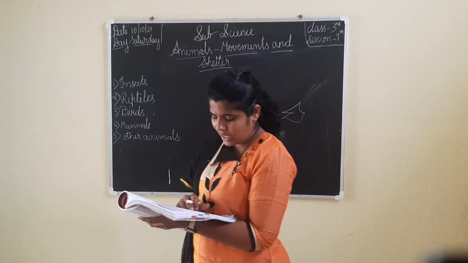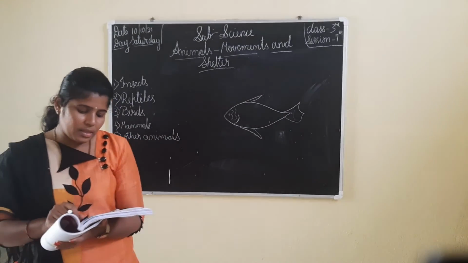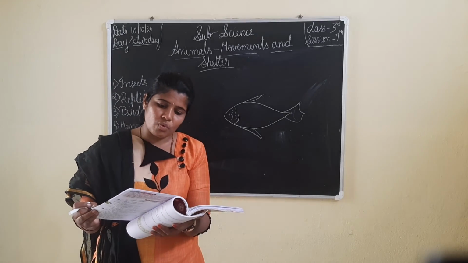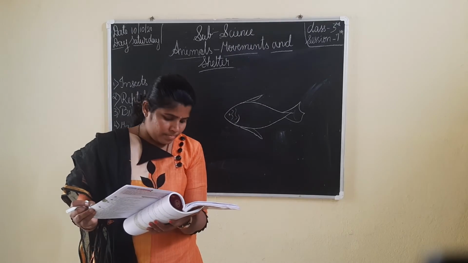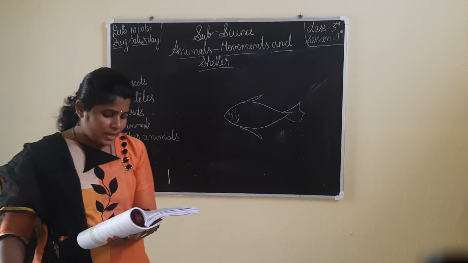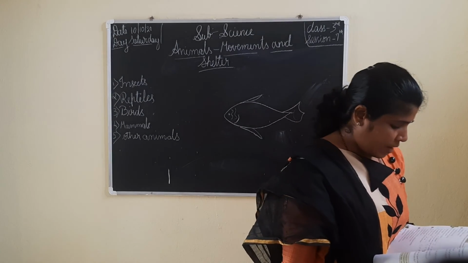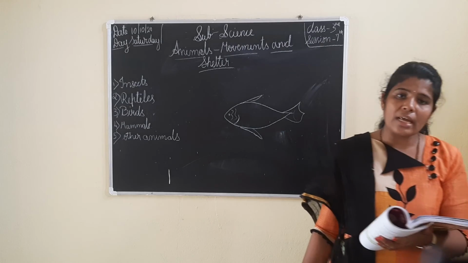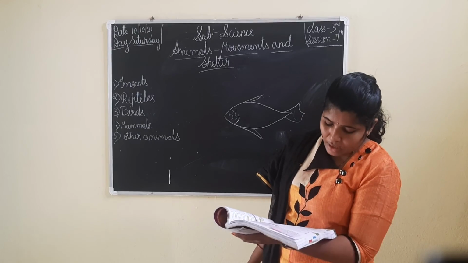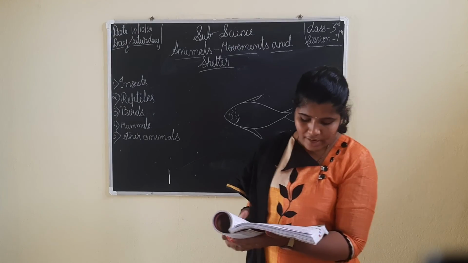Next, choose the correct answer. The wings of birds are modified what? Forelimbs, hindlimbs or feathers. Modified forelimbs. The animals which live both on land and in water are called what? Amphibians, mammals or insects. Amphibians. Cockroaches move with legs and wings, or legs and fins. The answer is legs and wings.